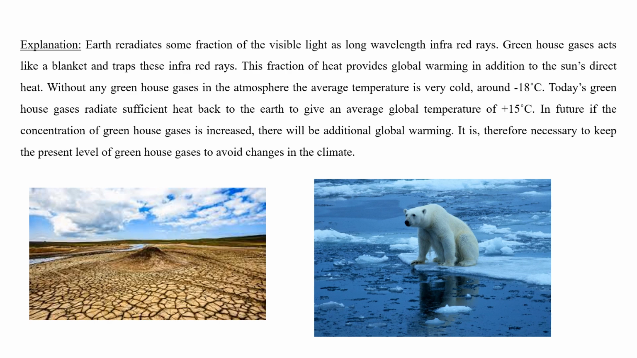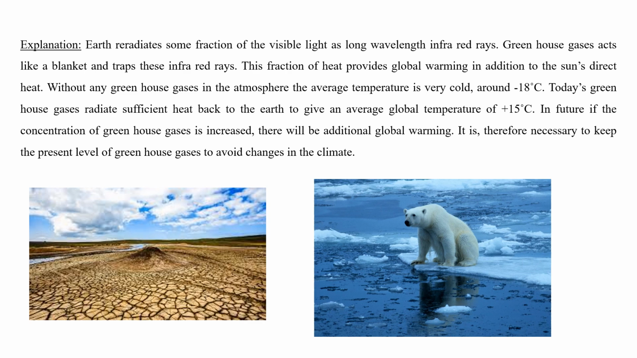Today, greenhouse gases re-radiate sufficient heat back to the earth to give an average global temperature of plus 15 degrees Celsius. Okay, plus 15 degrees Celsius is the global average temperature nowadays. In future, if the concentration of greenhouse gases, especially the carbon dioxide level, is going to increase, there will be additional global warming. It is therefore necessary to keep the present level of greenhouse gases to avoid changes in climate.